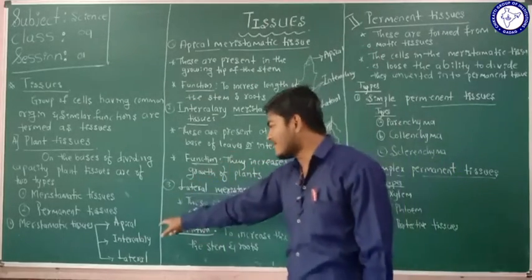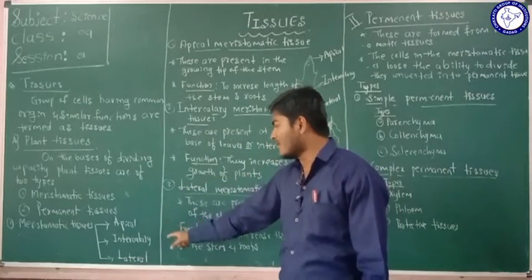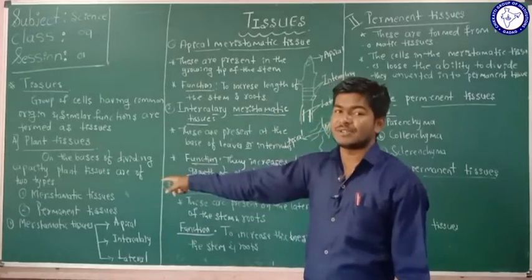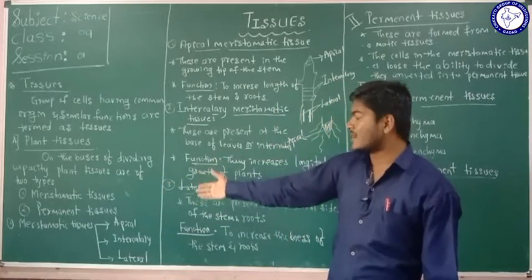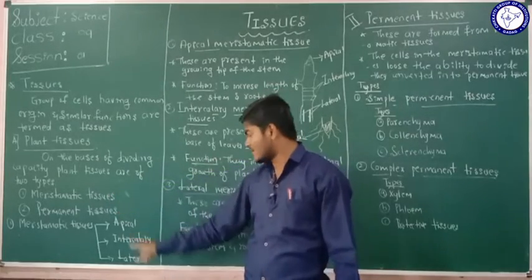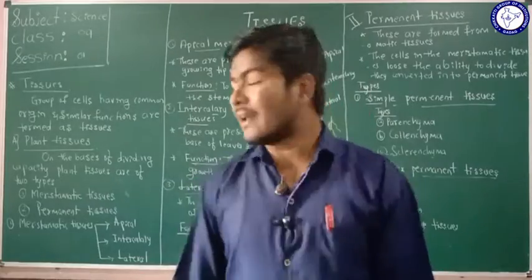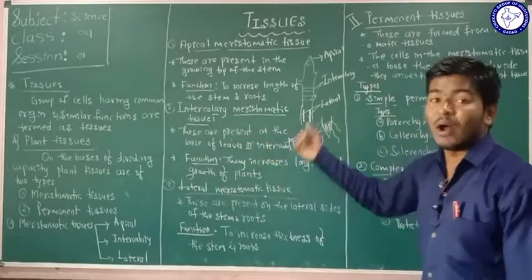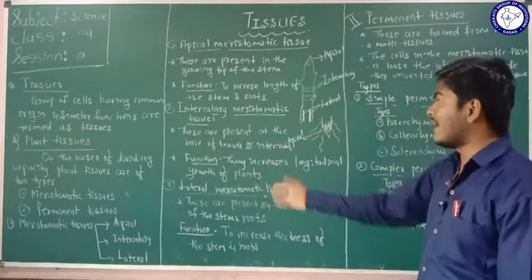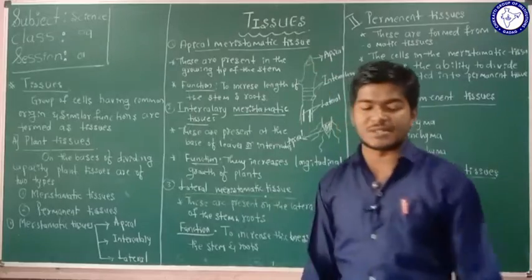So these meristematic tissues are again classified into three types: apical meristematic tissues, intercalary meristematic tissues, and lateral meristematic tissues. So now we will study what each of these is. First one, apical meristematic tissues.